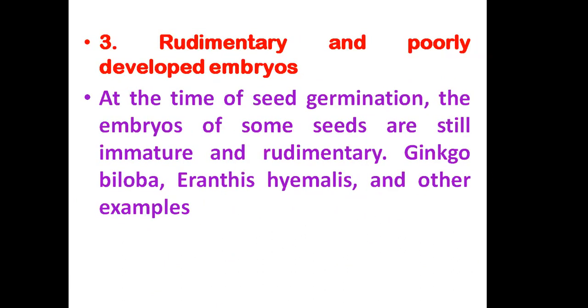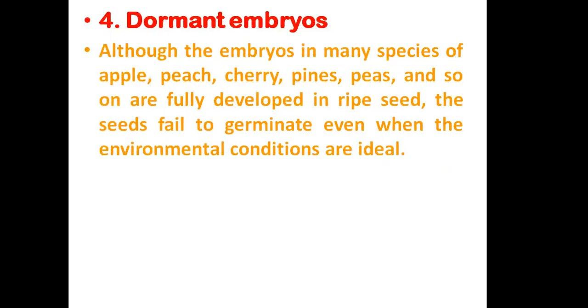Another reason, the rudimentary and poorly developed embryos, is also one of the important reasons behind seed dormancy. At the time of seed germination, the embryos of the seed are still immature and rudimentary, like Ginkgo biloba and Eranthis hyemalis, and other examples come under this type of seed dormancy, which is because of underdeveloped embryos. They will develop during the resting phase or the dormancy period of the seed, and for that they require time, and that is called seed dormancy.